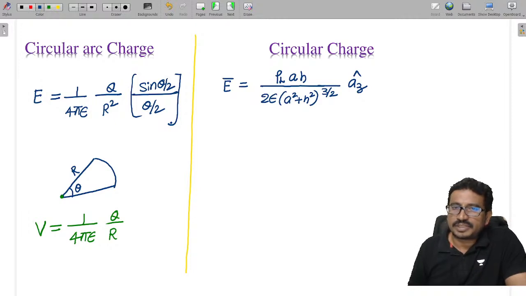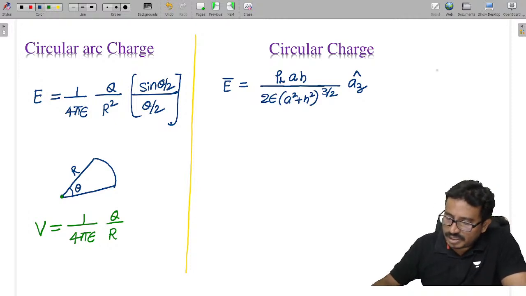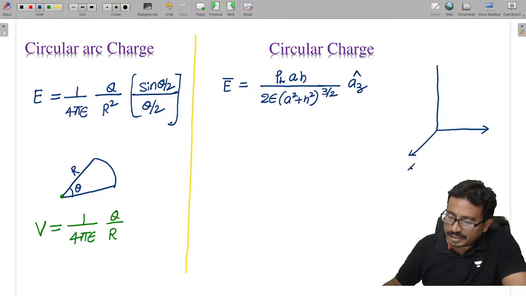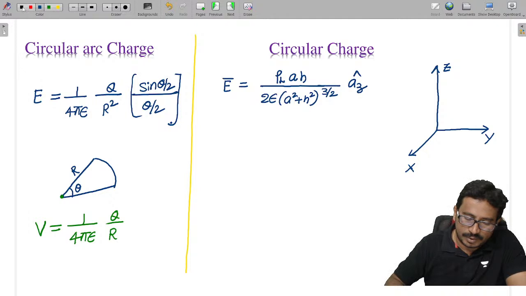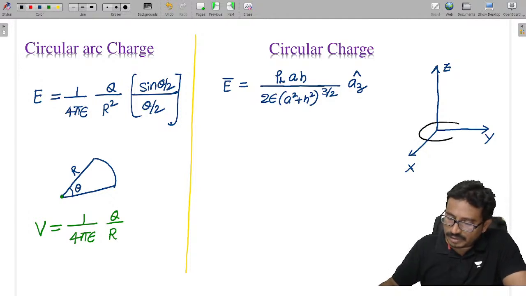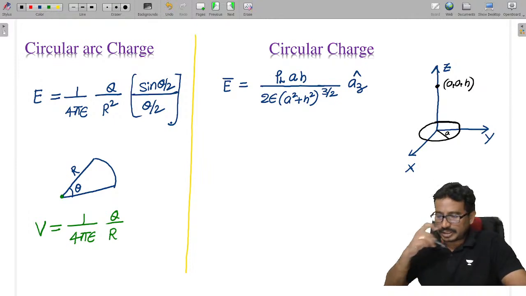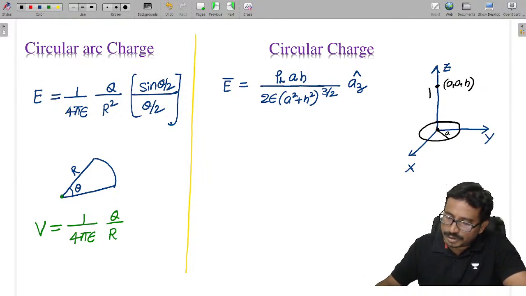Here you can visualize how the ring charge has been placed: assuming the ring charge is placed in the xy plane, this is my ring having this radius, which we call a, and at this point we need the electric field, 0 comma 0 comma h, where h is the distance from the center of the ring to this point.